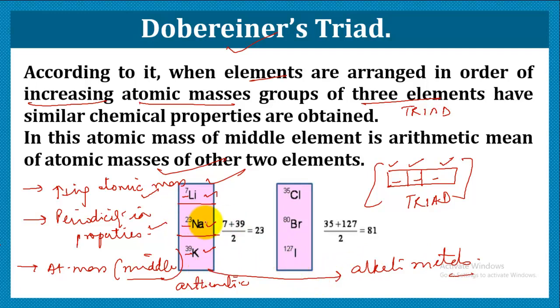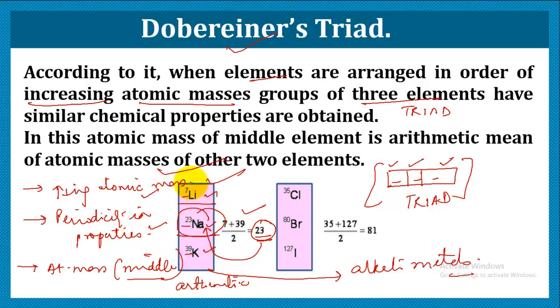And moreover, the atomic mass of the middle element was the arithmetic mean of the atomic masses of first and third. Like we have the atomic mass for lithium as 7 and for potassium 39. So if we take the arithmetic mean, it comes out to be 23, which is by chance the atomic mass of the middle element. So this could be possible only when we arrange the elements in order of increasing atomic masses. So we could make out the similarity in properties, and the atomic mass of the middle element was the arithmetic mean of the first and the third.